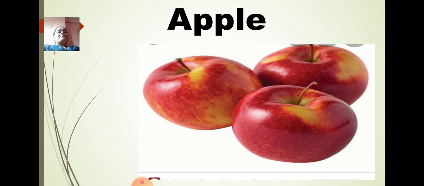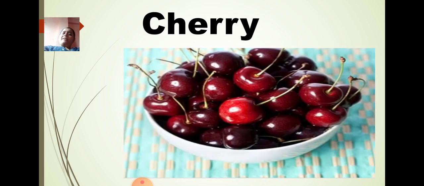Is that clear? Now apple again is a fruit which you can see more in the market during winter season. You get fresh, nice big red apples during winter season. Next are cherries. Cherries also you can see more in the market during winter season. They are sweet and sour, very healthy and nutritious.